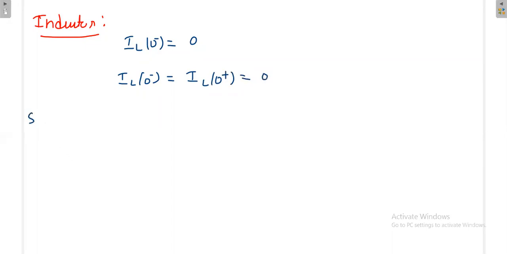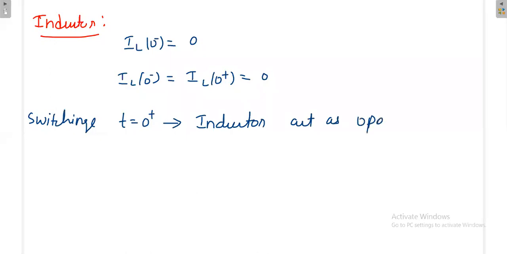Okay, so at the time of switching, that is at t equal to 0, I closed the switch. Then I am observing at t equal to 0 plus. If I observe at t equal to 0 plus, the current through the inductor is not changing. Previously this is 0. After closing the switch, just immediately after, that is 0 plus, again the current is 0 and it is not changing. So that means the inductor acts as an open circuit at the time of switching.